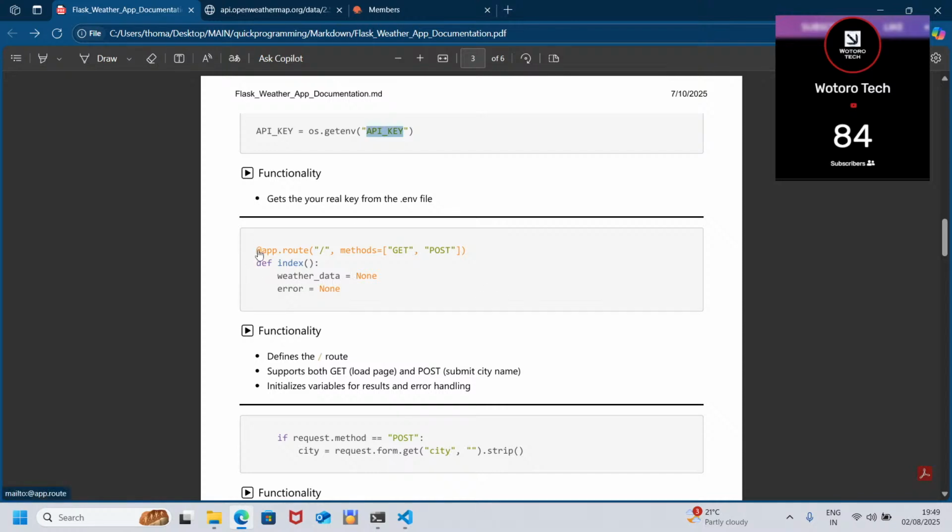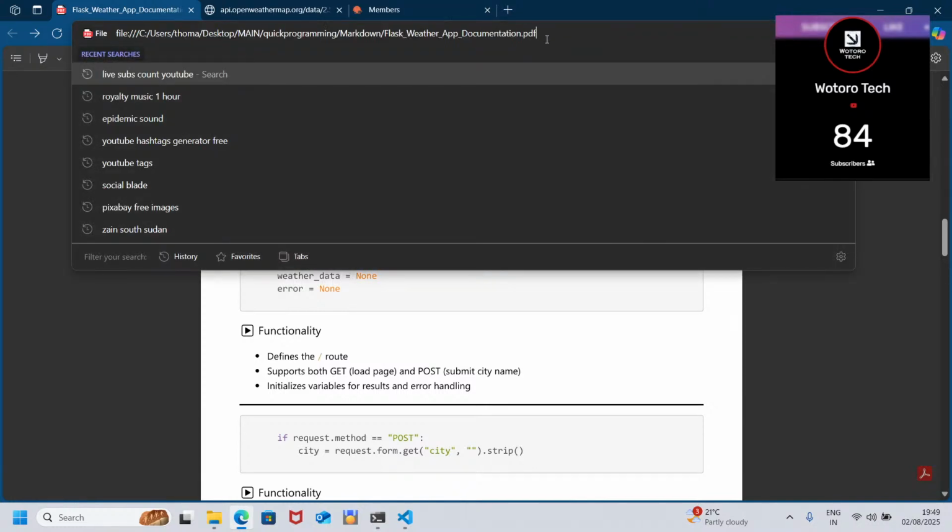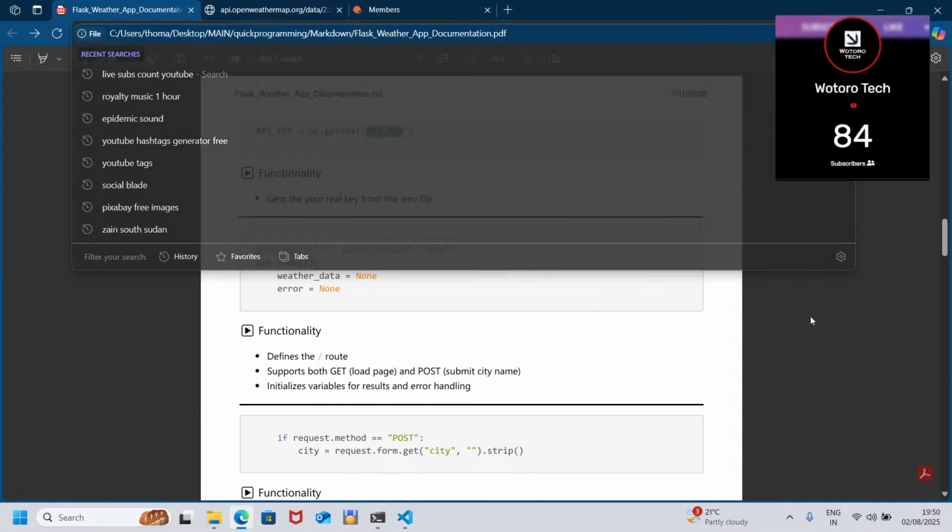In Flask, there are routes. For example, up here is the path. This path goes from the C users folder until it reaches the Flask web app documentation.